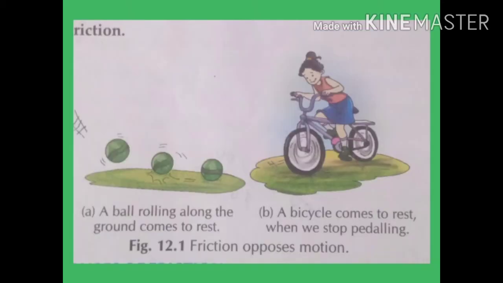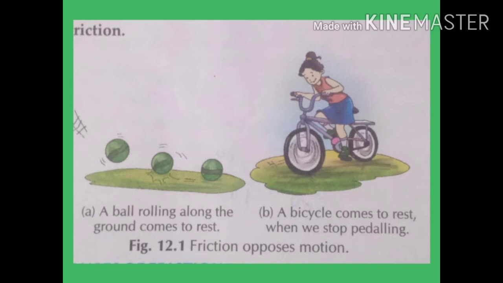Here there is another situation. Here you can see that the ball comes to rest after rolling some time. The bicycle stops when we stop pedaling. Now in these situations we are able to conclude that when a thing is in motion, after some time it comes to rest automatically.